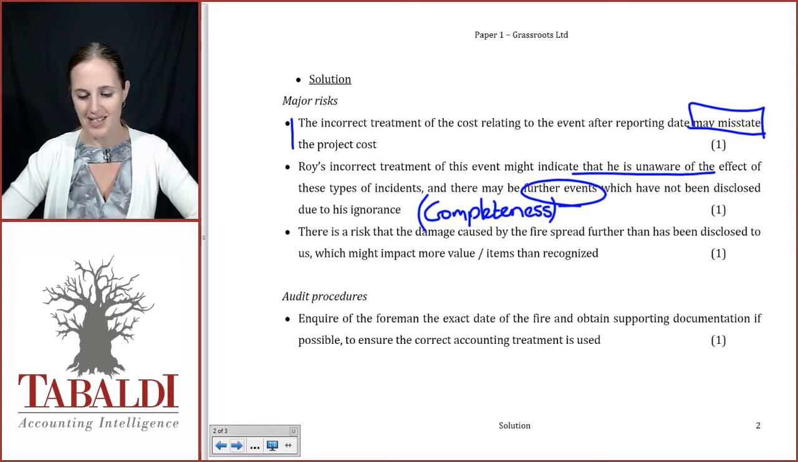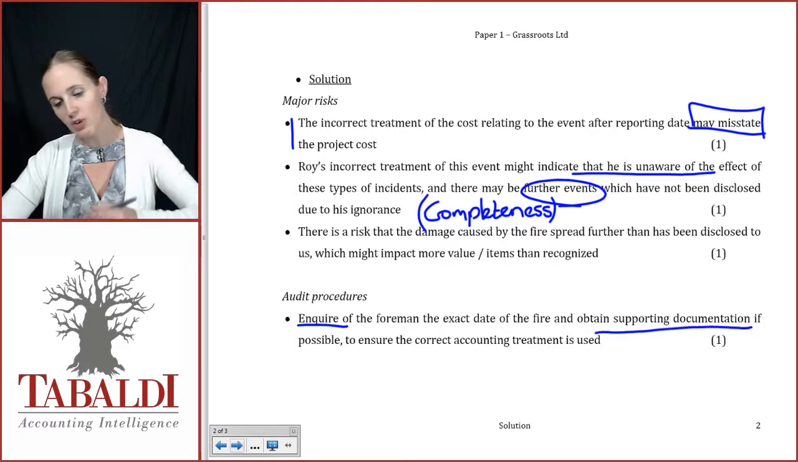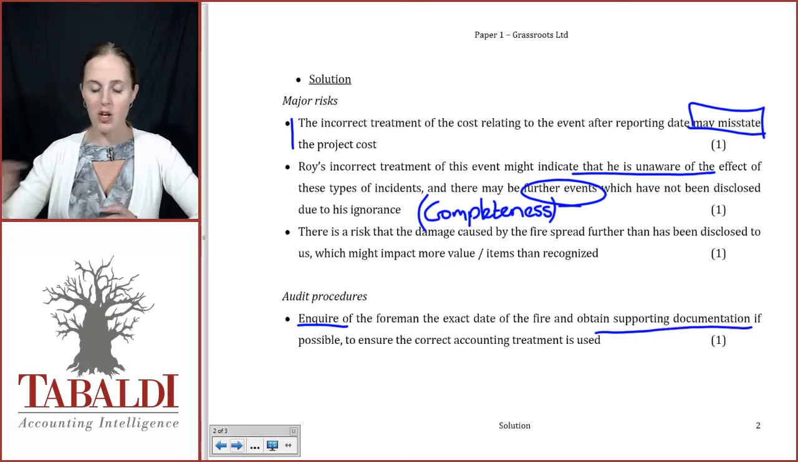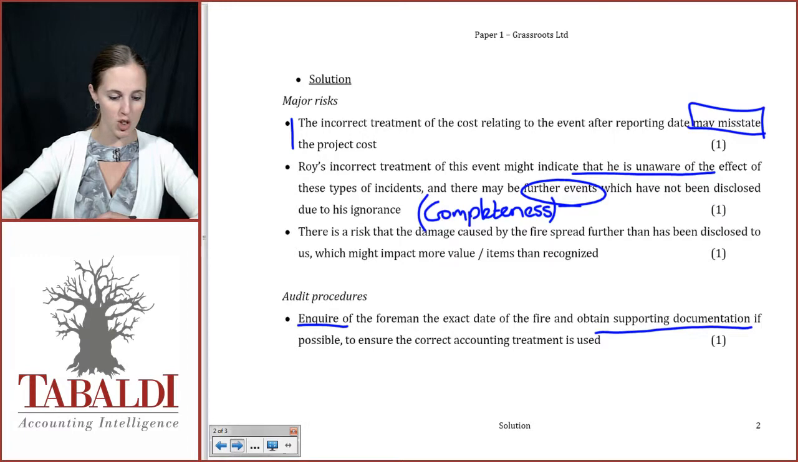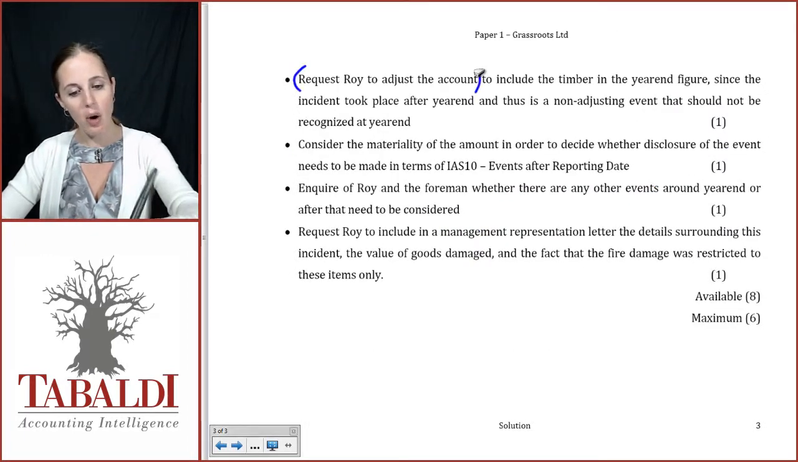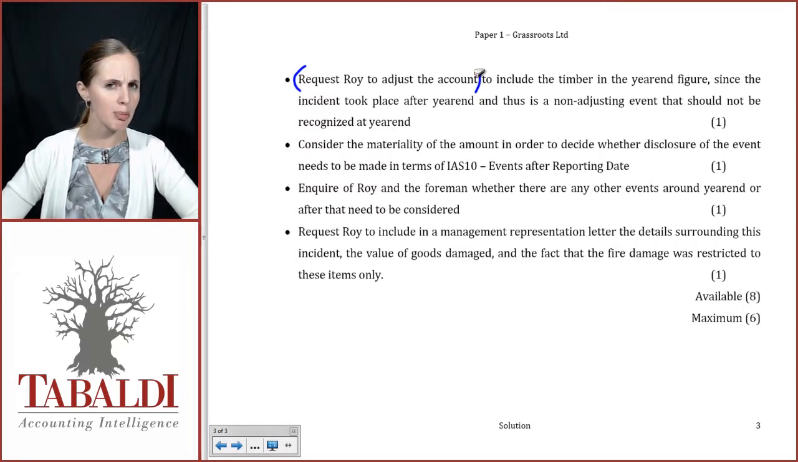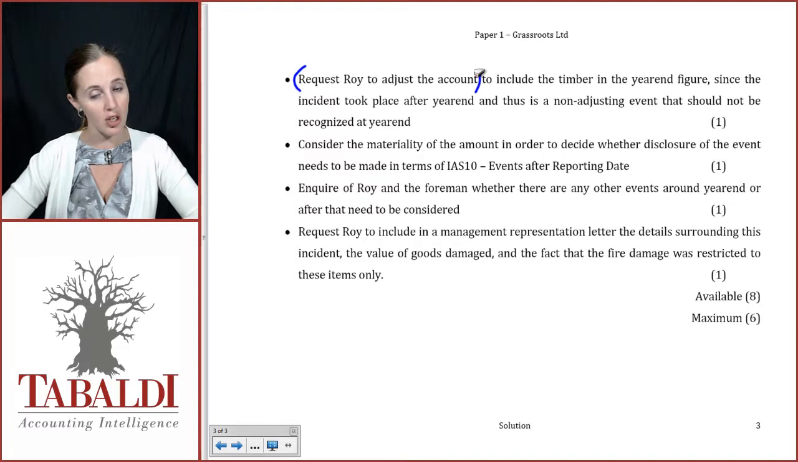Inquire of the foreman the exact date of the fire and obtain supporting documentation. We need to identify whether or not the details we have are actually correct, so we inquire and we get the documentation that we need. Request Roy to adjust the account. Again, I have already stated what he has done with this. A lot of students look at this and say there's a possibility it might be incorrect. It clearly is incorrect. The details given state that the information has been dealt with inaccurately. Therefore, your procedure is going to tell him this needs to be adjusted.